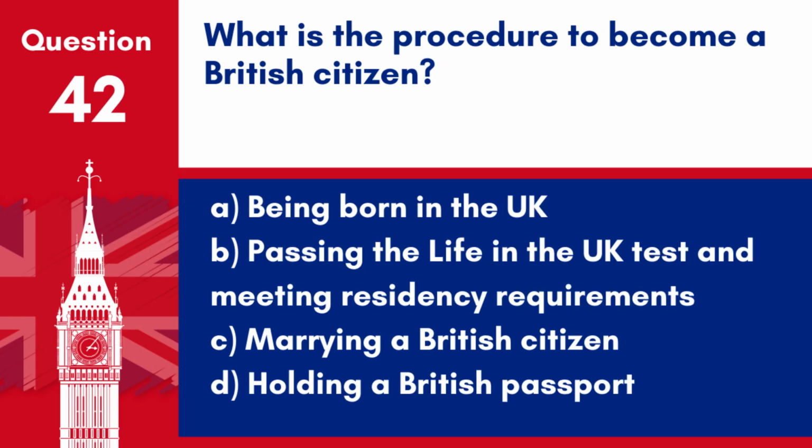Question 42. What is the procedure to become a British citizen? A. Being born in the UK. B. Passing the Life in the UK test and meeting residency requirements. C. Marrying a British citizen. D. Holding a British passport. Answer: B.